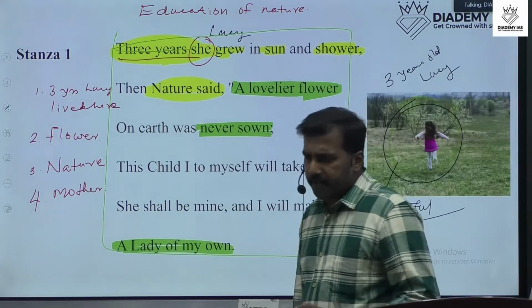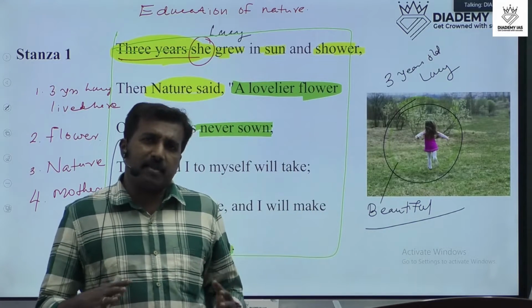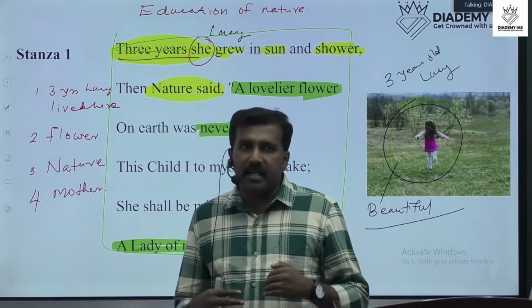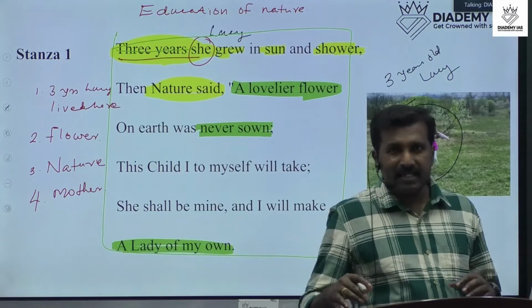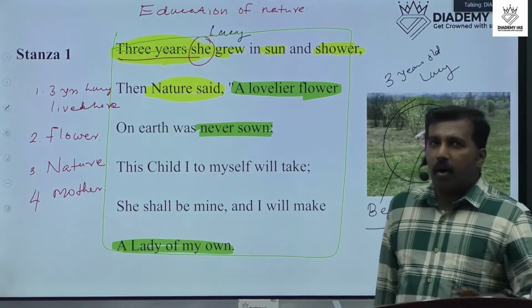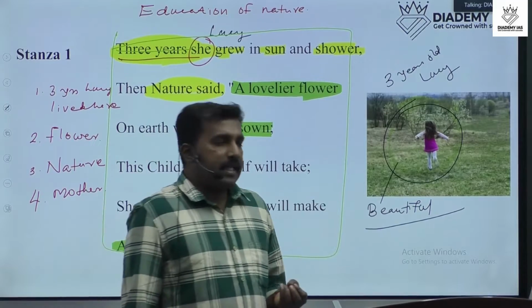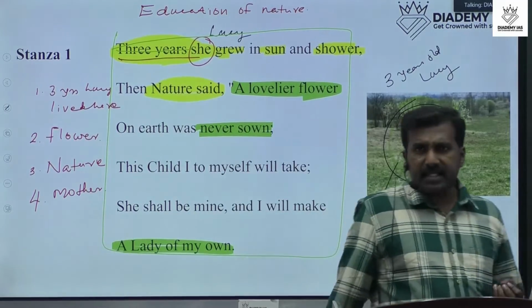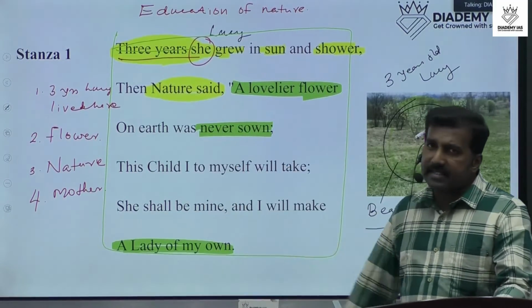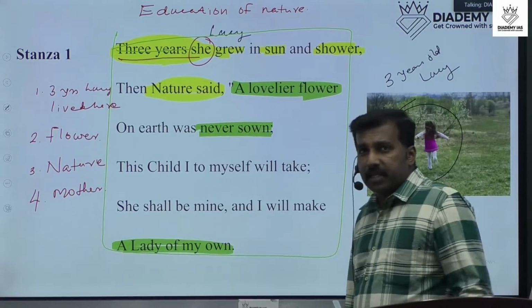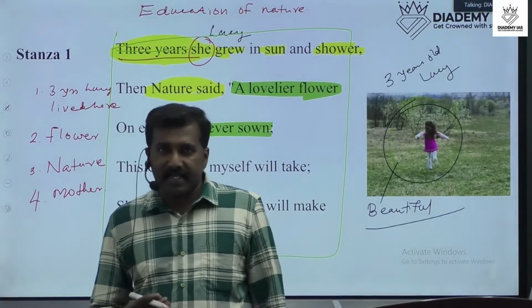Very, very simple poem. William Wordsworth's poems are very simple, very easy to learn, easy to read, and all the words are straightforward, simple words. Okay. So these are the important points from stanza 1. So let's discuss quickly the meaning of stanza 1.